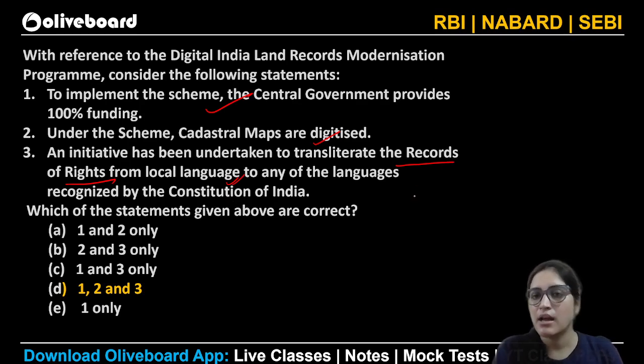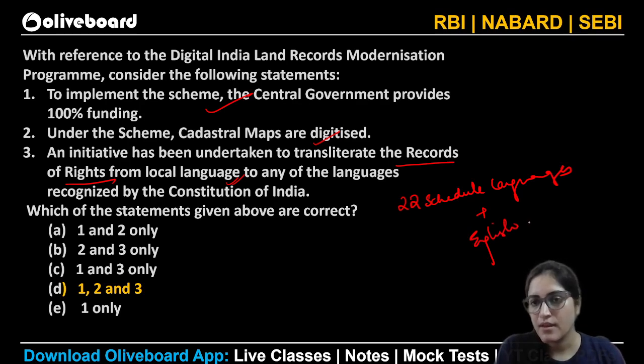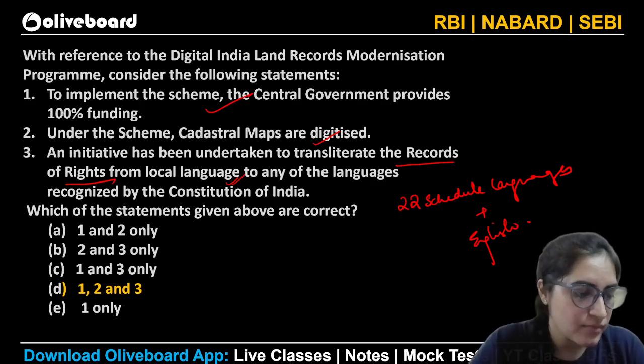And how many languages are recognized? There are 22 scheduled languages plus English. I hope it's clear to you all. Anything if you want to ask now, please ask.